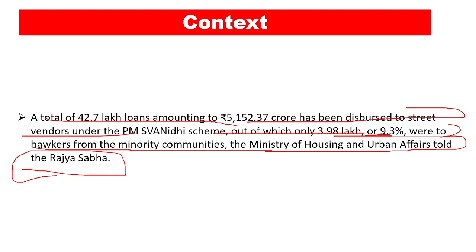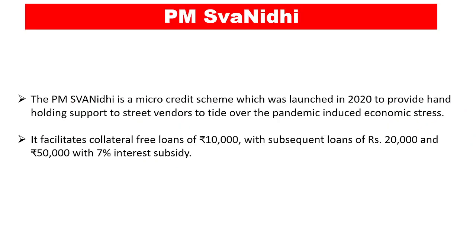Now this particular thing is not very relevant for us. What's more relevant is the Swanidhi scheme, right? What exactly is the Swanidhi scheme? It is basically a micro credit scheme which was launched in 2020 to provide handholding support to street vendors to tide over the pandemic induced economic stress.